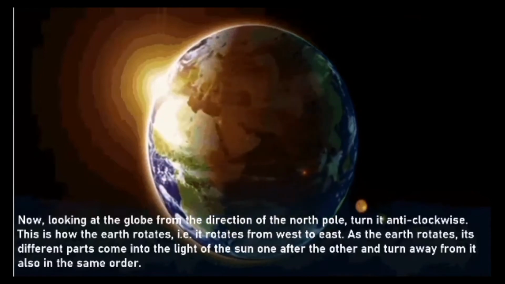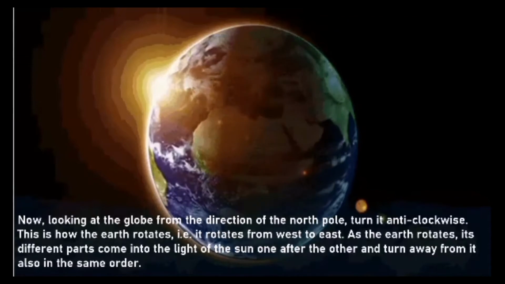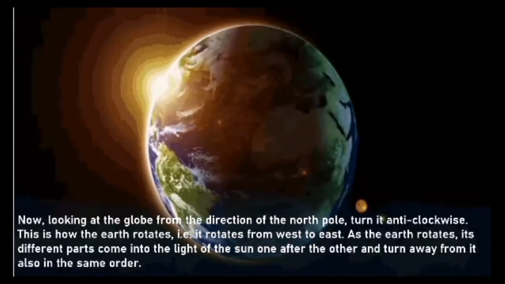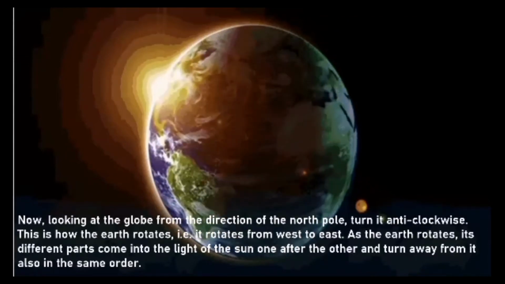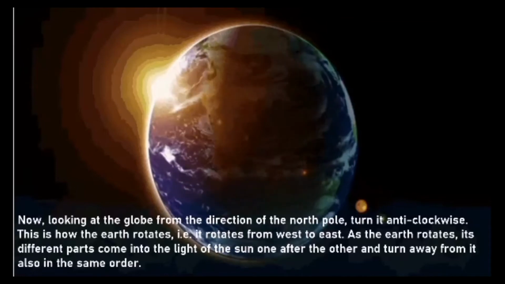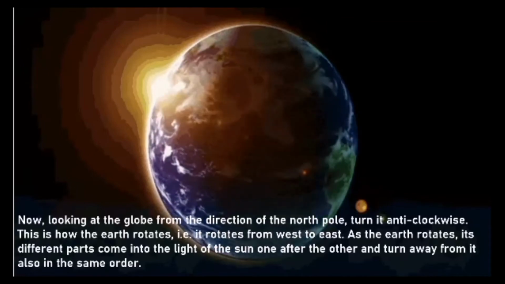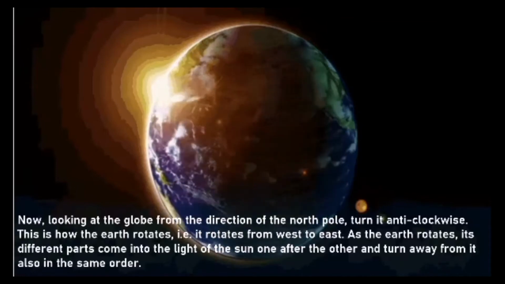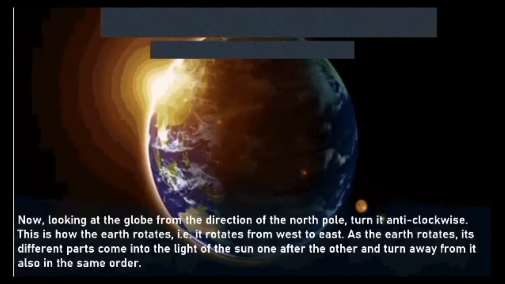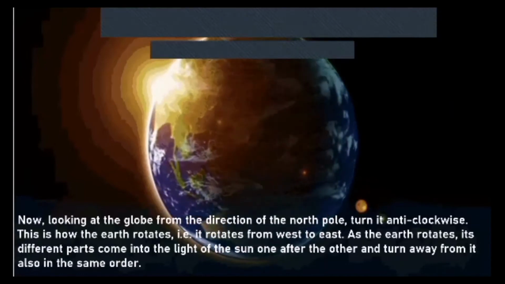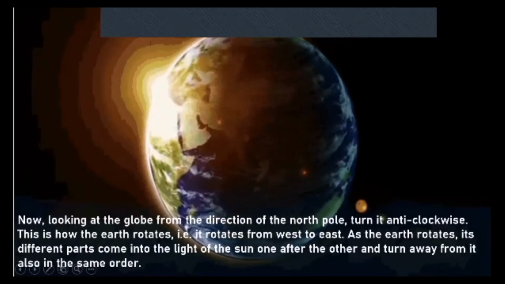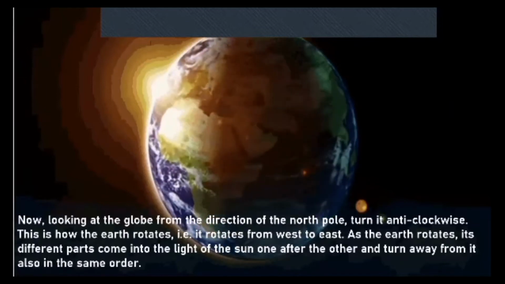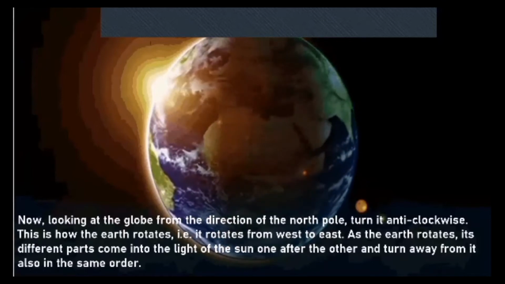See, the Earth is rotating. Some parts come in the light, the other parts go in the dark. Can you see in this picture? This one side there is light, the other side it is dark. Again, it's not the same. After some time, again it's happening. Correct? This part where there was no light is again going in the light. Again, it's coming in the darkness. Again in the light. This is going on happening.